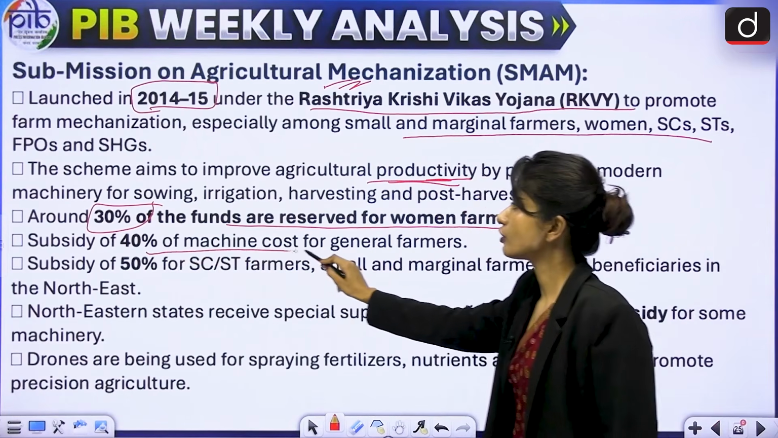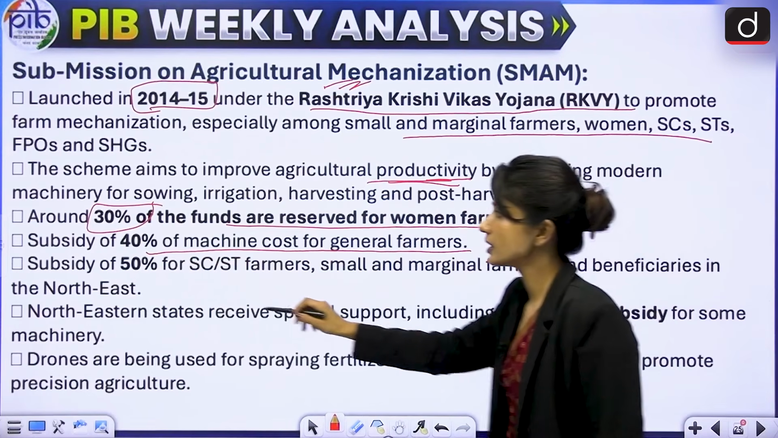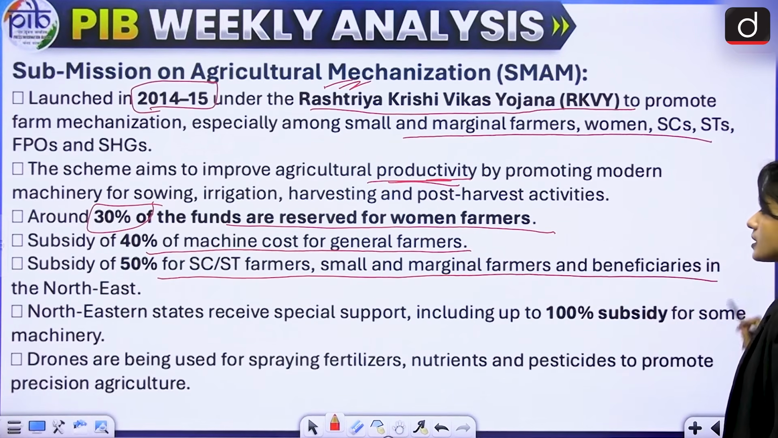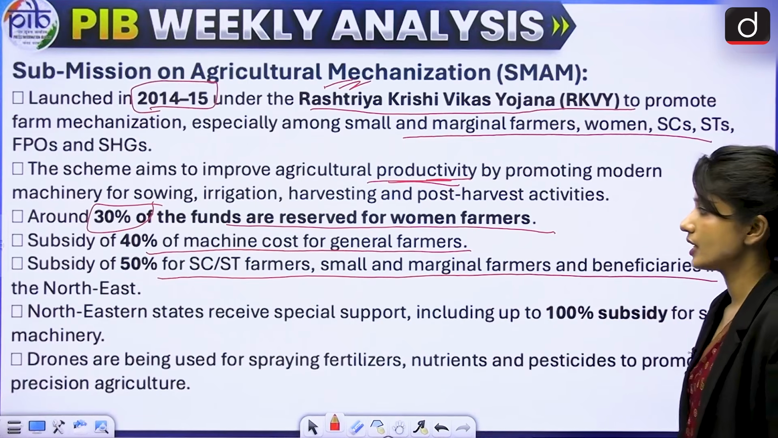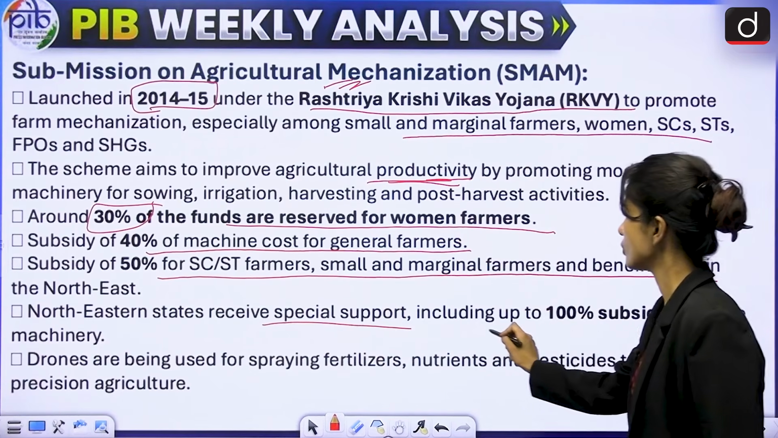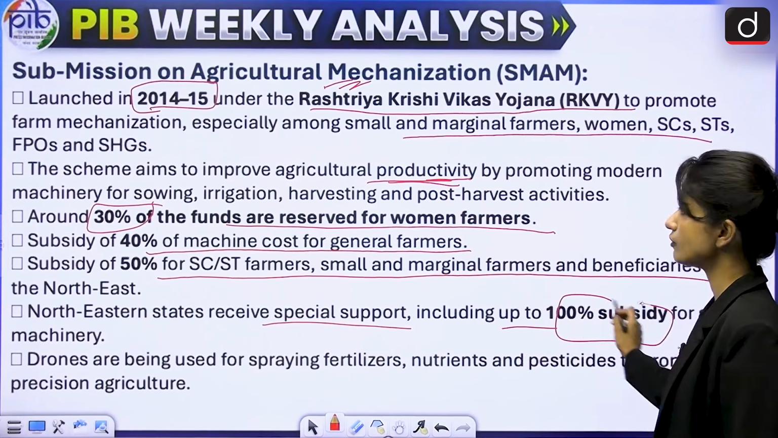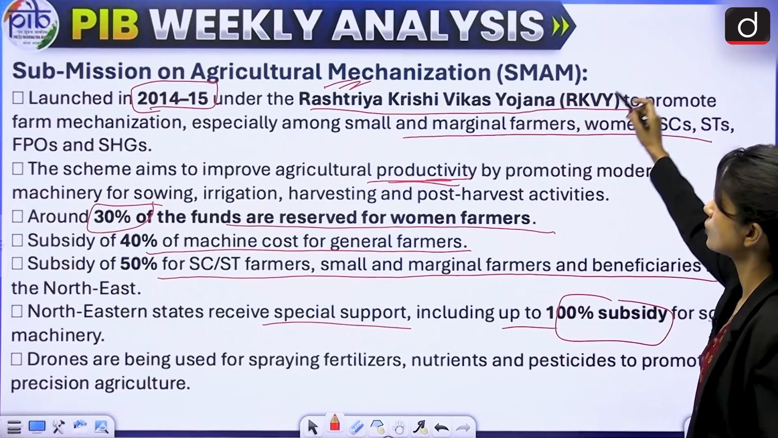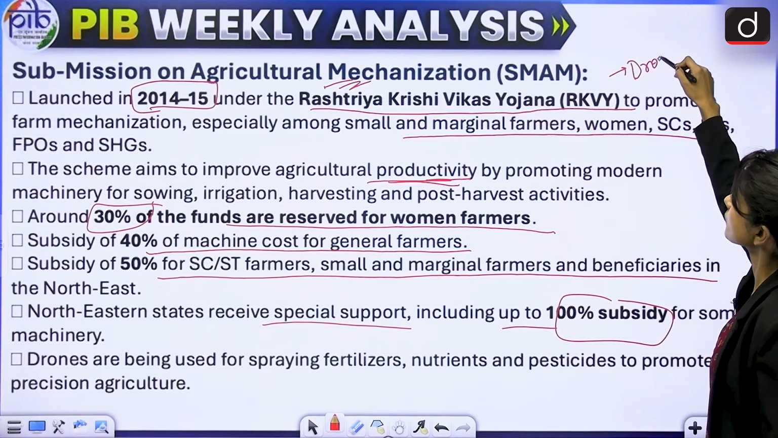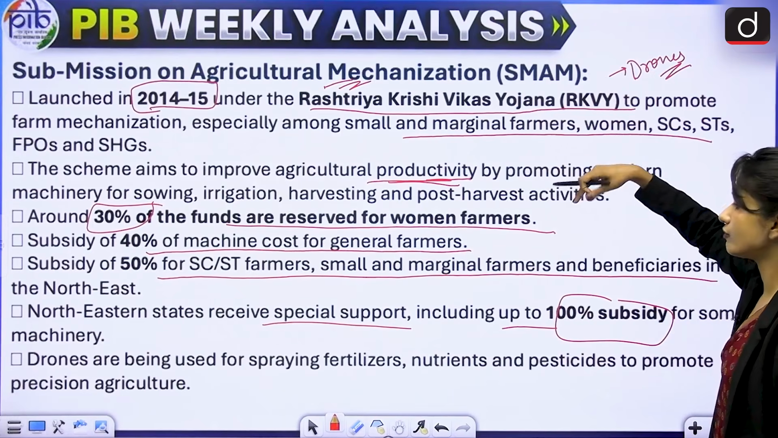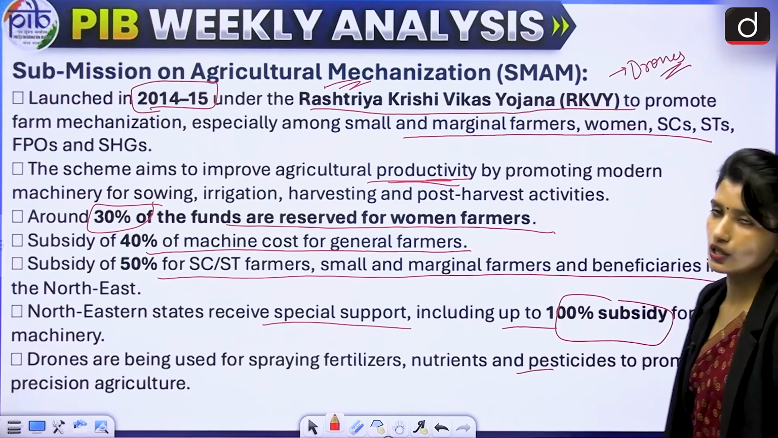Subsidy of 40% for machine cost for general farmers, then subsidy of 50% for SC/ST farmers, small and marginal farmers and beneficiaries in the Northeast. And not just that, Northeastern states receive special support, including up to 100% subsidy for some machinery, not all, but some machinery. And in this, we are also using drones. In this mechanization, we'll be using drones as well for spraying fertilizers, nutrients, pesticides, etc.